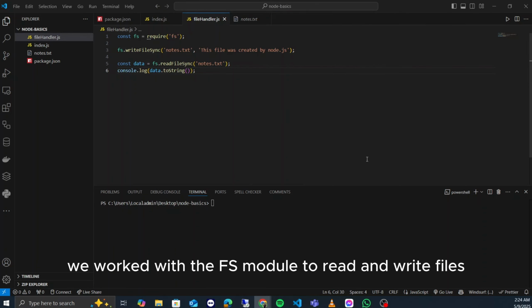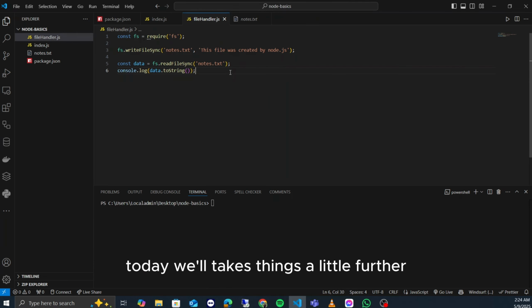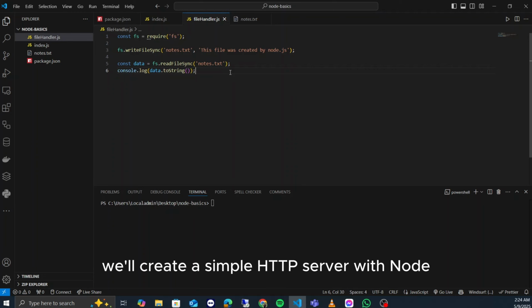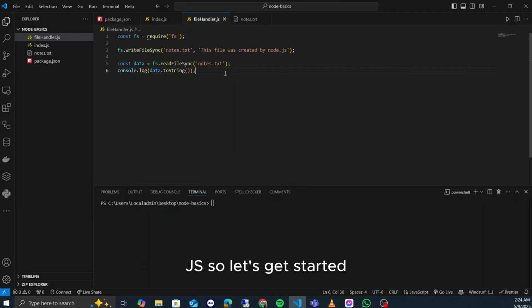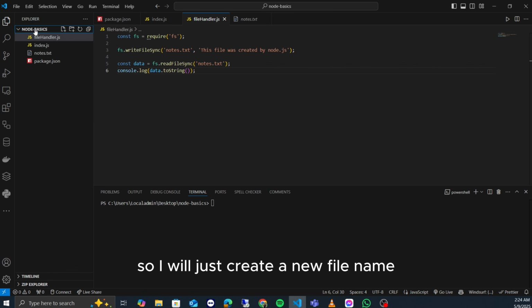In the last video, we worked with the FS module to read and write files. Today we will take things a little further. We'll create a simple HTTP server with Node.js. So let's get started. I will just create a new file named